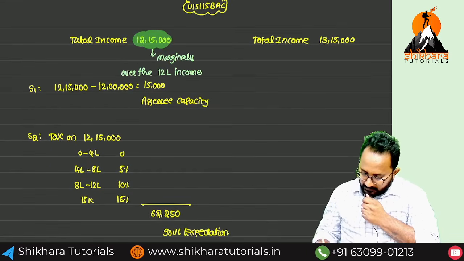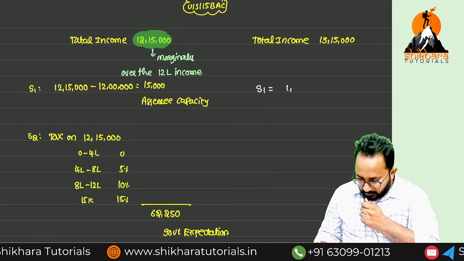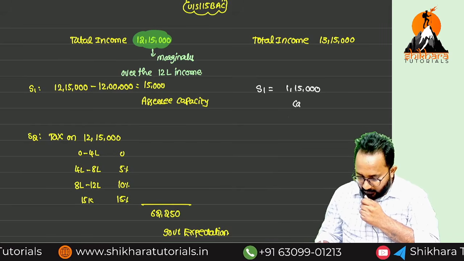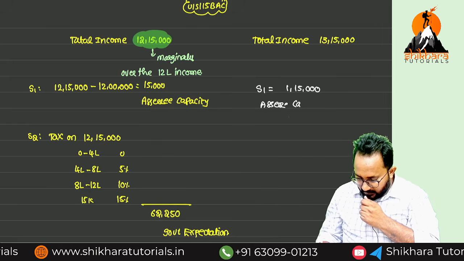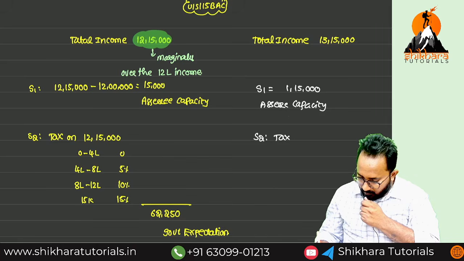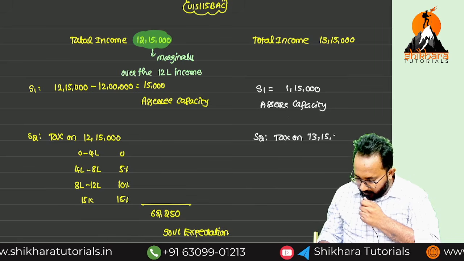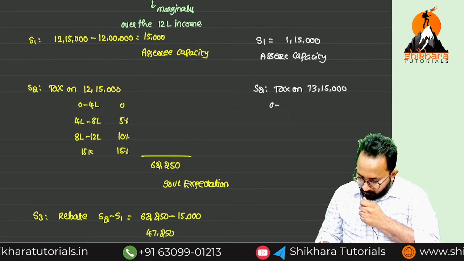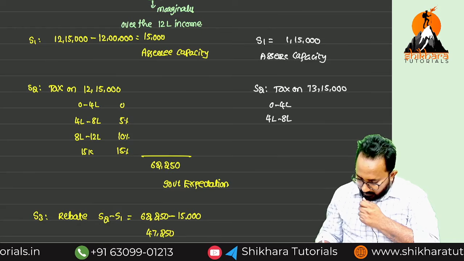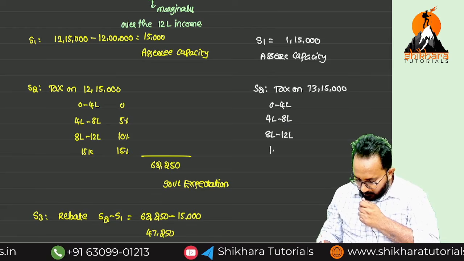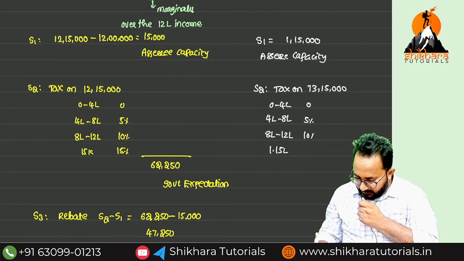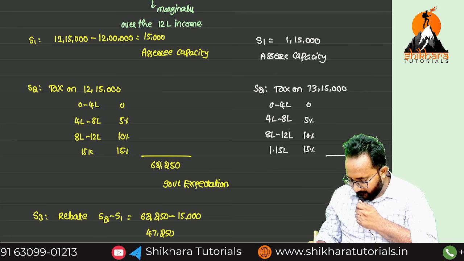In this example, step 1, directly you have to tell 1 lakh 15,000. More than 12 lakh, how much did I earn? 1 lakh 15,000. So this is only our capacity. But now step 2, tax on 13 lakh, what? 115BAC rates: 0 to 4 lakh, 4 lakh to 8 lakh, 8 lakh to 12 lakh, 1.15 lakh. 0, 5%, 10%, 15%, total tell me.